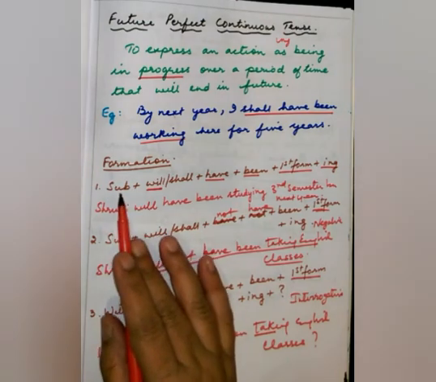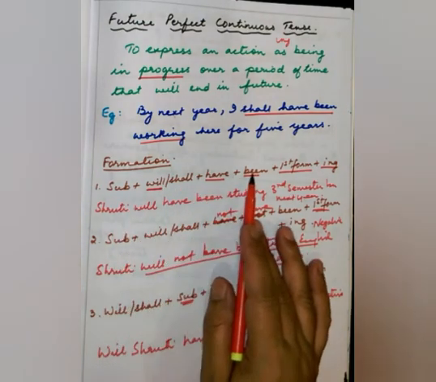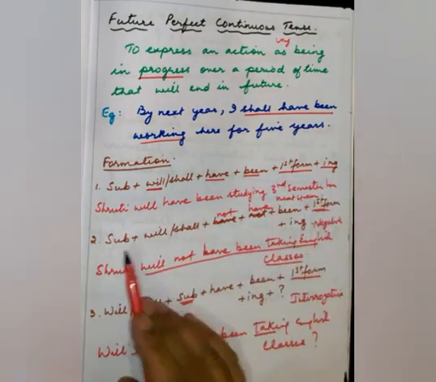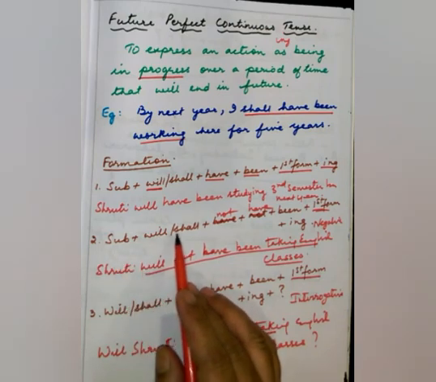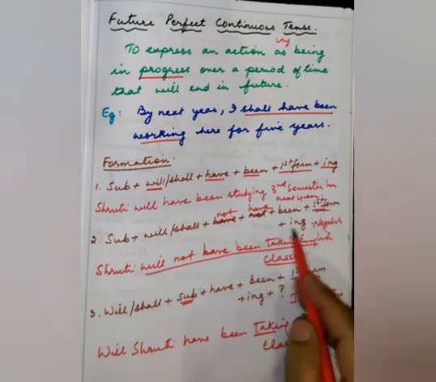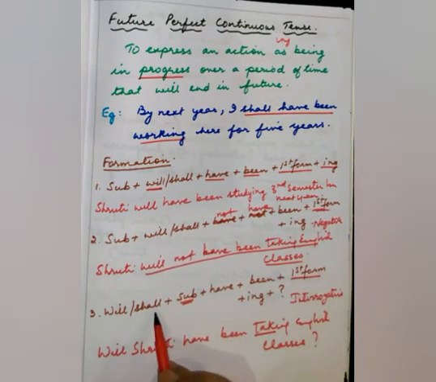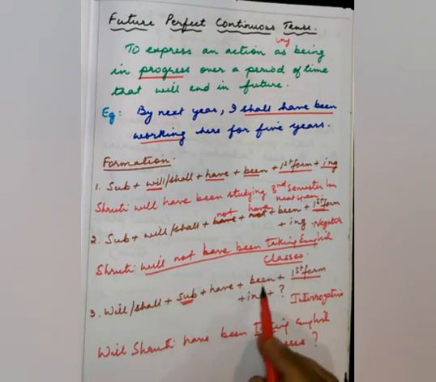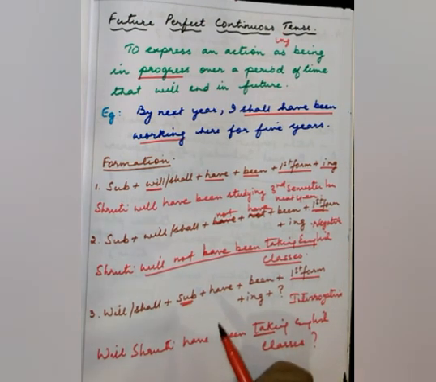First formation is subject plus will/shall plus have plus been plus first form plus ing. Second formation, subject plus will/shall, this is a negative, not have been plus first form plus ing. And this is interrogative: will/shall plus subject plus have plus been plus first form plus ing. This is your interrogative, asking a question.